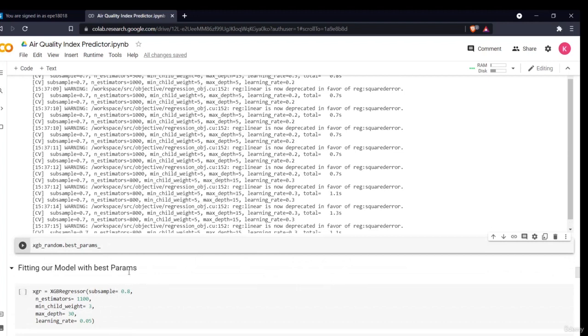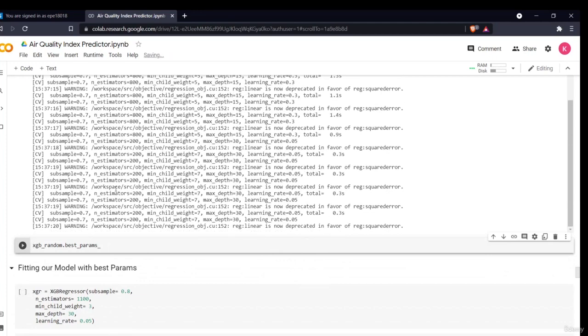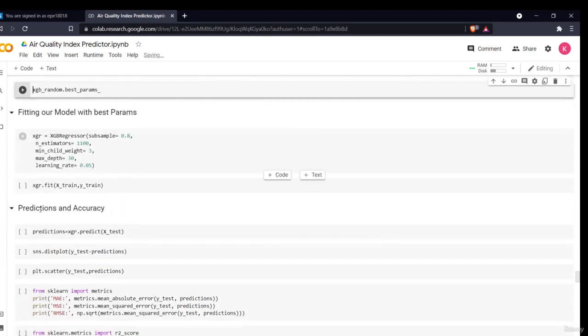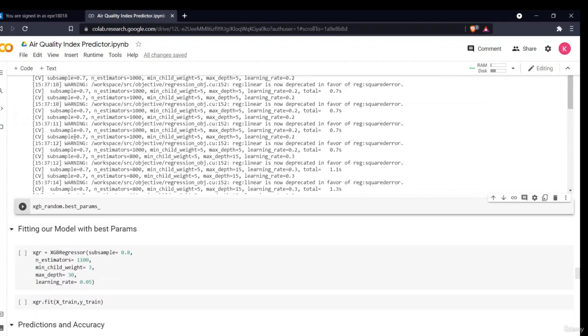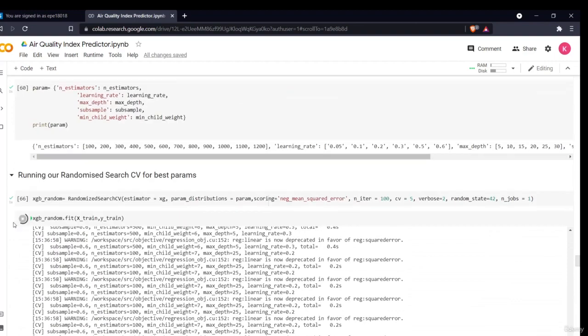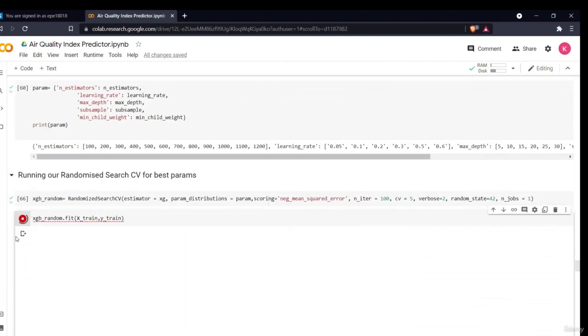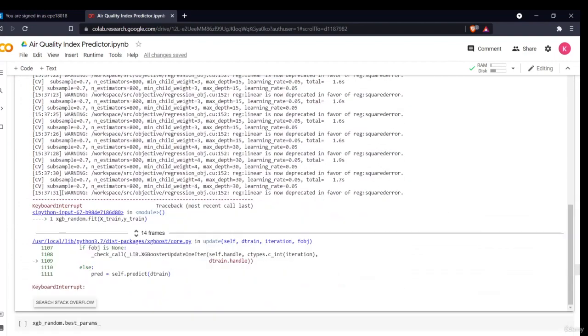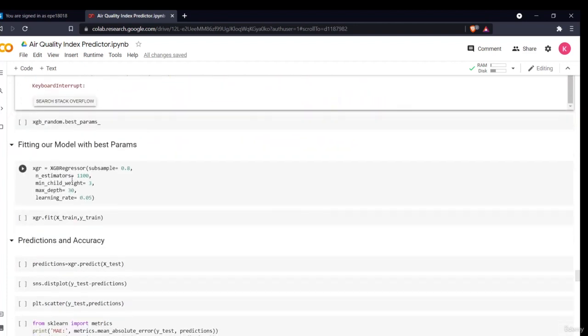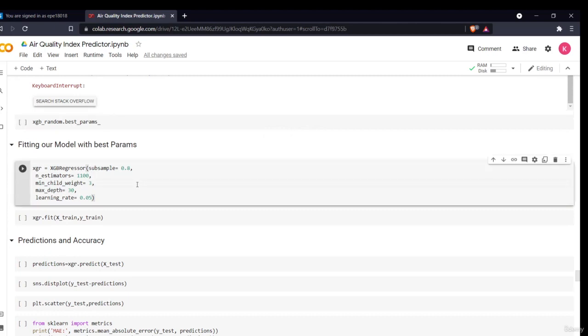So what I did is I've already fitted my data. I've already seen what the best parameters are, and I got these best parameters. So you can continue it, you can make it run, but I'll just interrupt it because I've already gotten my best parameters. These were the best parameters which I obtained. You can obtain them using this simple command. Okay, you can run that. It will take around 9 to 10 minutes to get fitted.